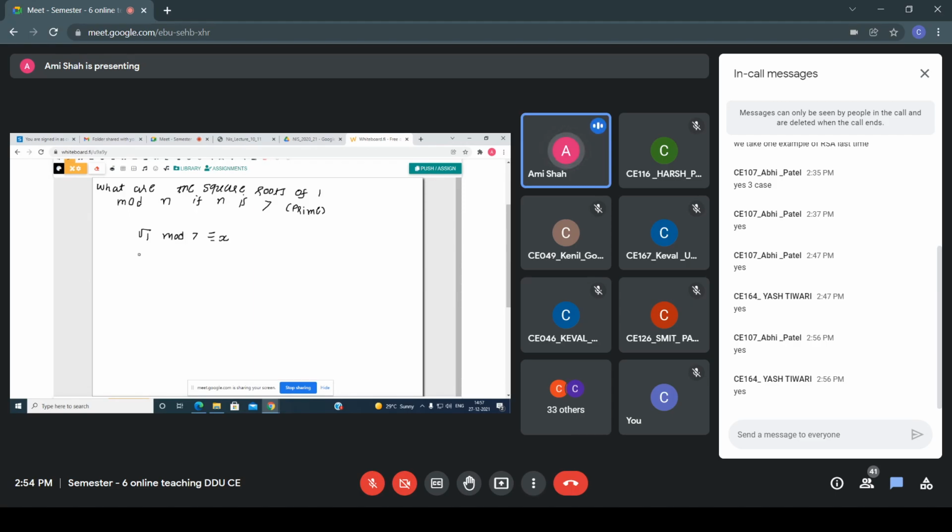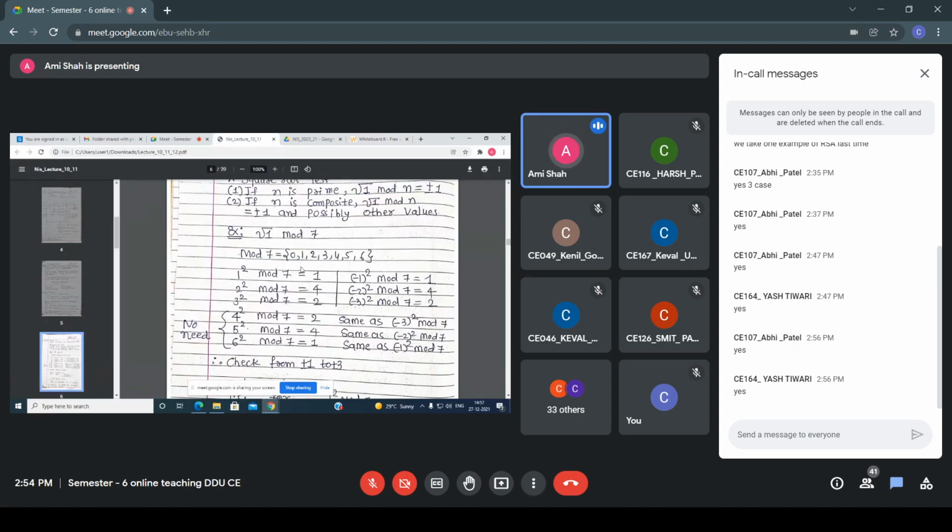Now I am performing the square on both sides, x squared. Here it is mod 7, which means values from 0 to 6 you can take, right? 0 I'm not taking. Now see the example that I have calculated so you can understand.